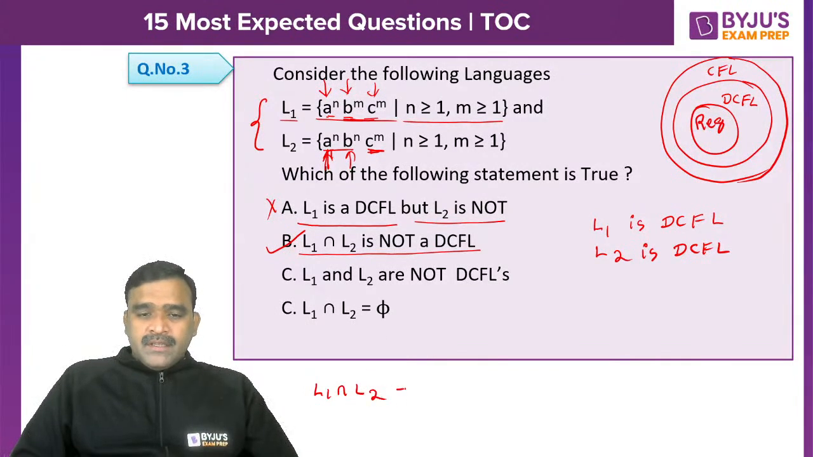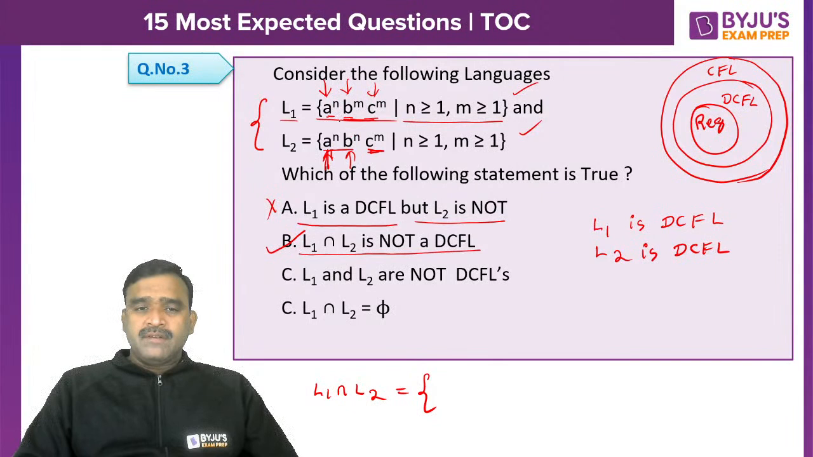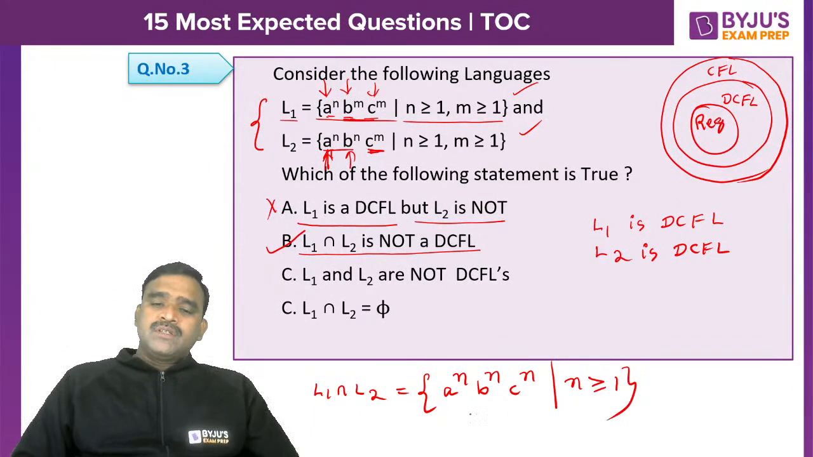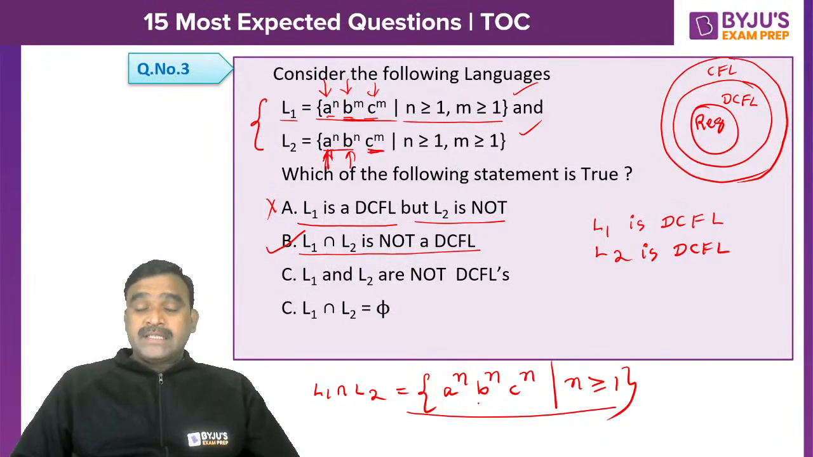If we see, we have to take the common strings, because the languages are specifically defined here. For these two languages, what is common? If n is equal to m in both languages, then only common strings are possible. Otherwise, A's are different here and C's are different there. So we can say a power n, b power n, c power n, such that n is greater than or equal to 1. These strings are common. This is an infinite language, which is not a CFL because of three counts. A pushdown automaton is not possible for this. If you push A's into the stack, and using B's the A's are popped, then exactly n C's we can't check. That's why option B is the correct option here.